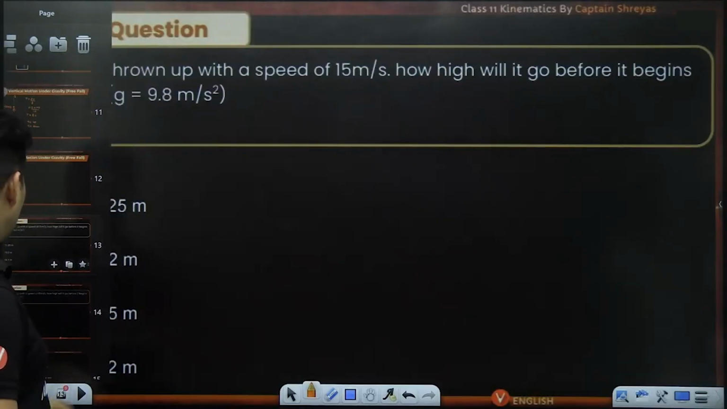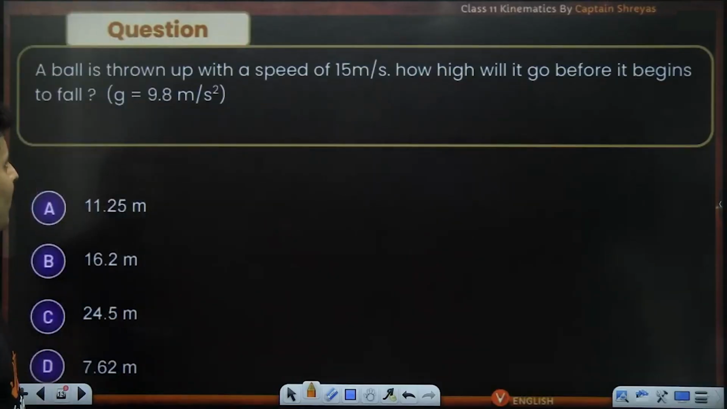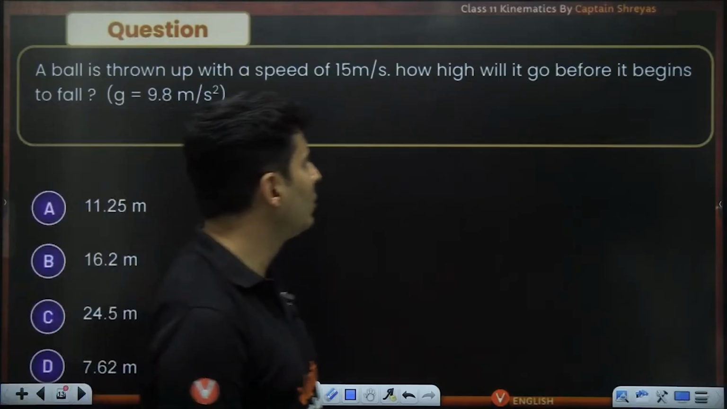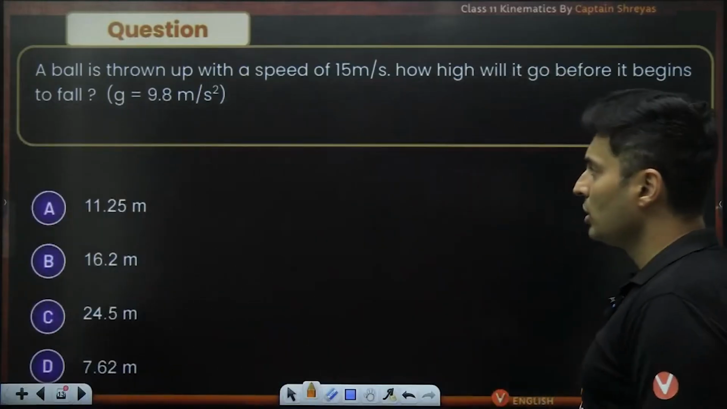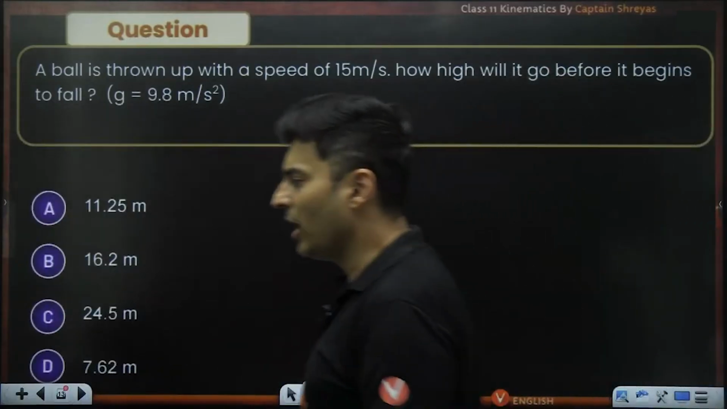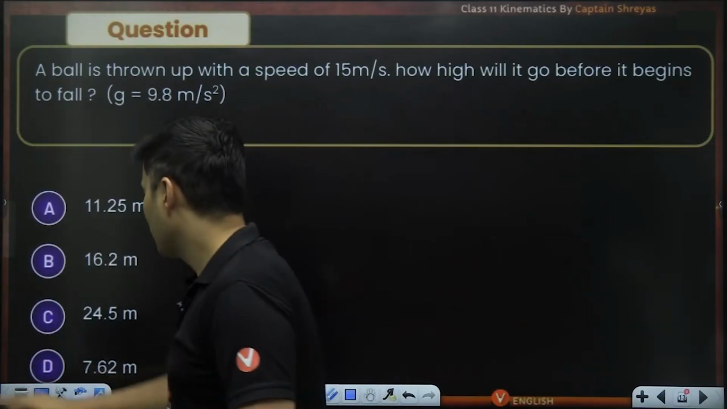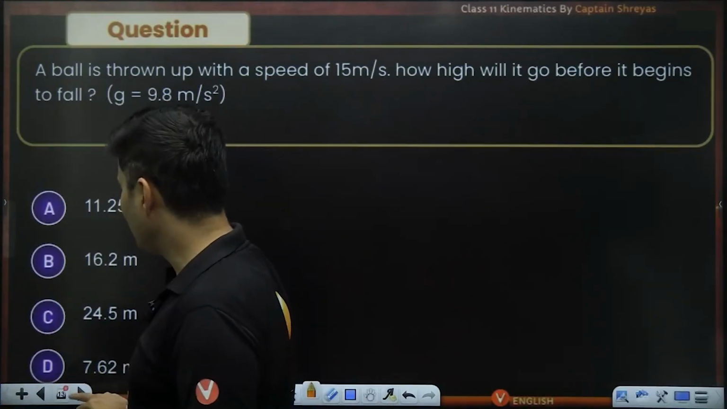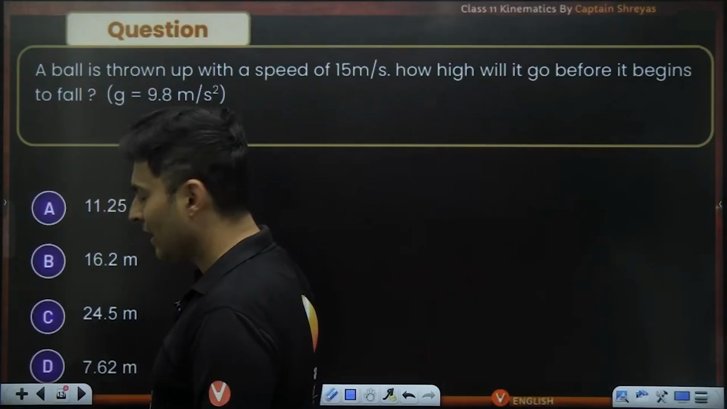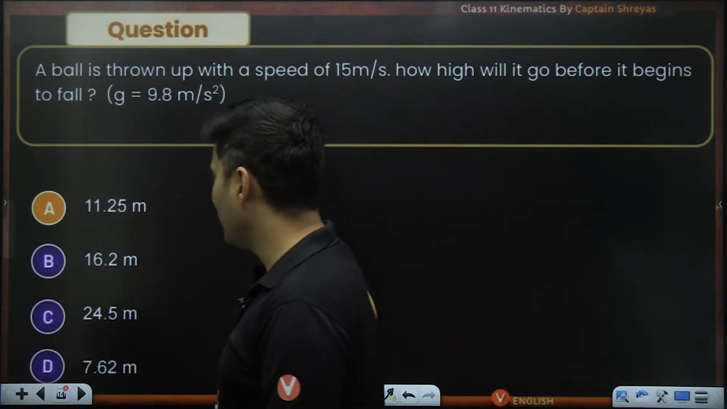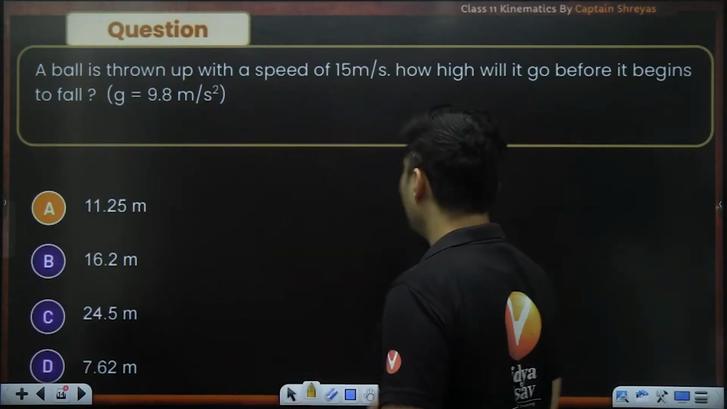Okay, so let's see. A ball is thrown up with a speed of 15. How high will it go before it begins to fall? Come on, everybody spam the answer in the chat box. Some people might be saying C, some people might be saying A, B, and the correct answer is option A. How do we get that?